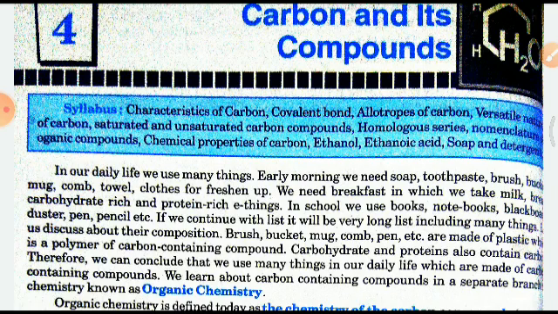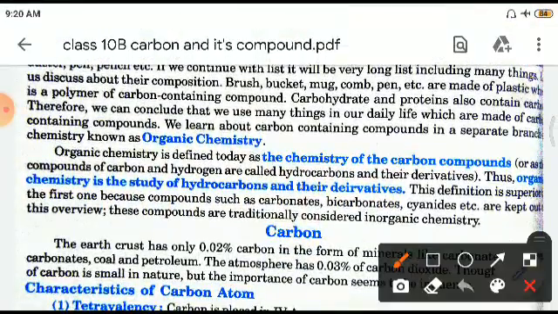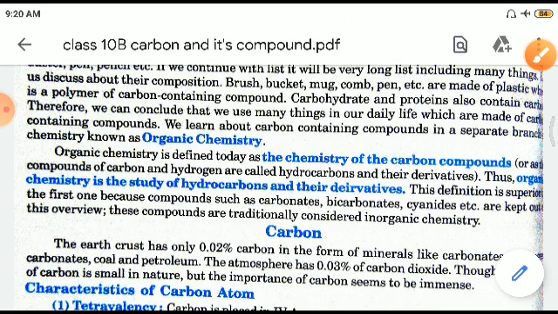right? And we learn about them in a separate branch of chemistry known as what, children? It is organic chemistry, right? We know it as organic chemistry. Organic means organisms, meaning the chemistry involved in organisms and in the structuring of organisms is called organic chemistry, because lots of chemical reactions occur due to which we get the form which we have, right? Organic chemistry may be defined as the chemistry of the carbon compounds, right?